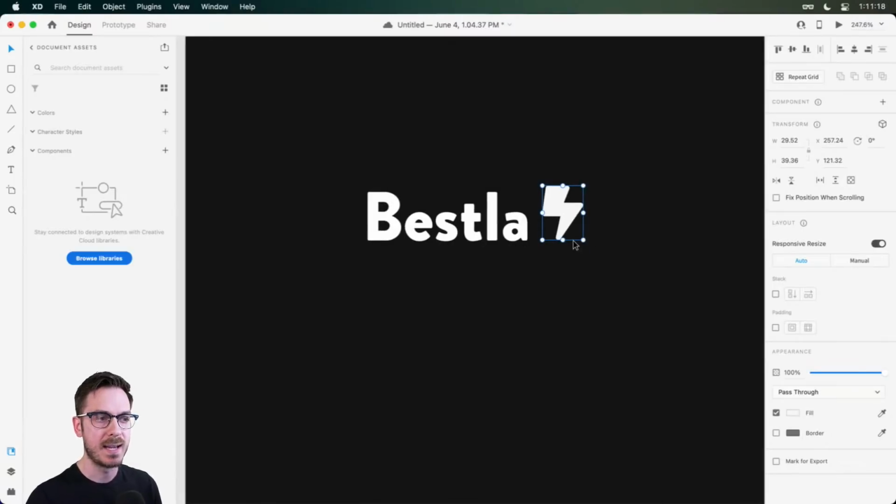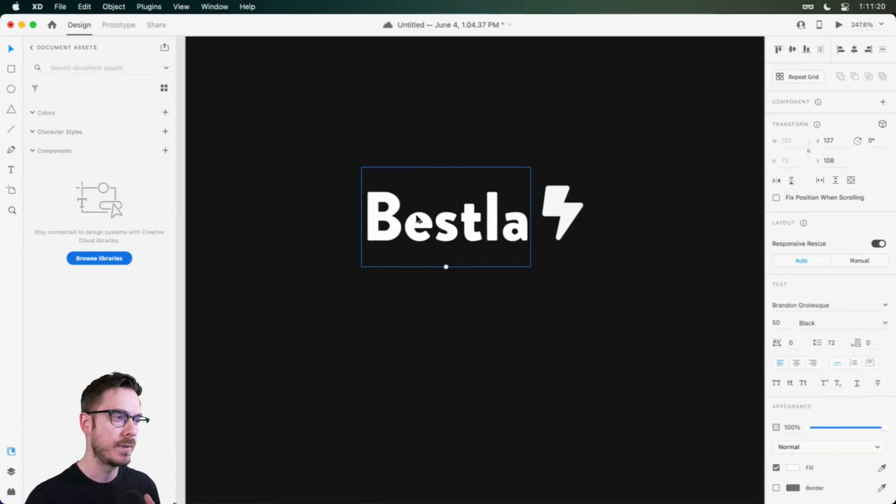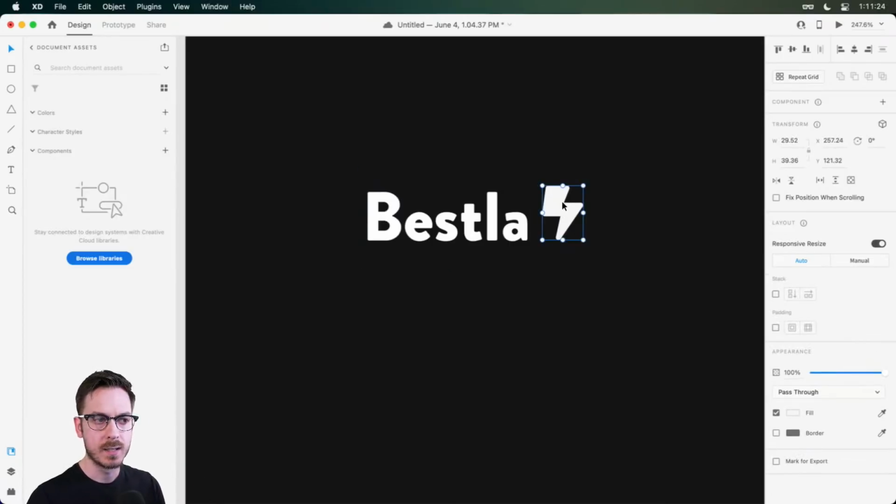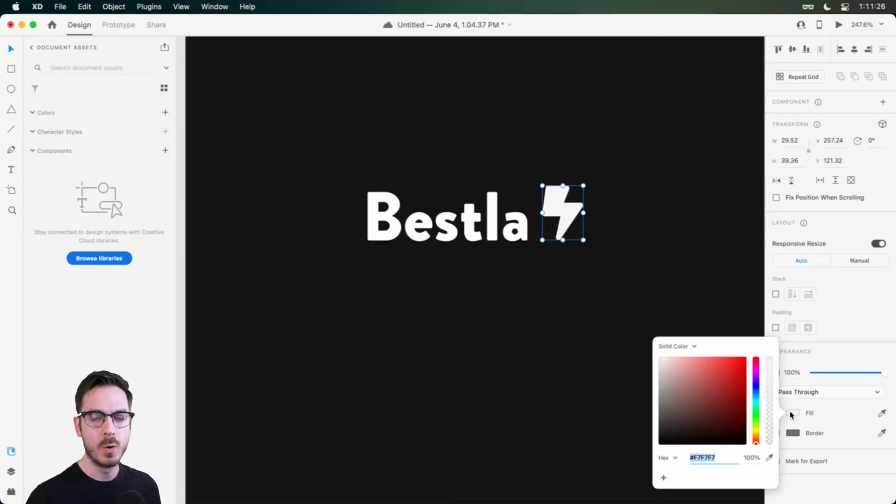But I might want to add in a little bit of color. So we have the white typeface and we have a white lightning icon right now. Now, knowing that Tesla, the brand, is on that red side, right? We might want to go in that direction with this. Now, I talked about this, I believe it was last week.